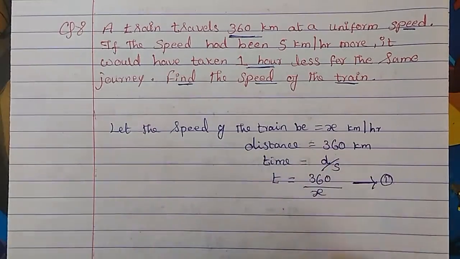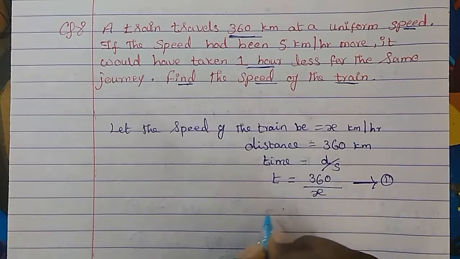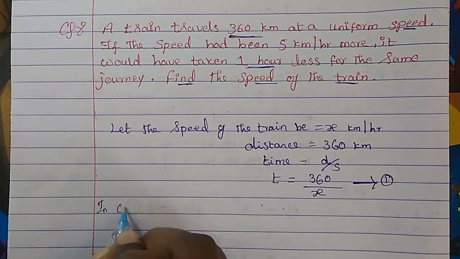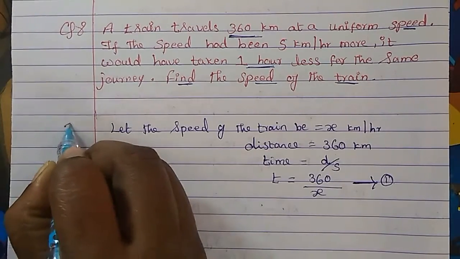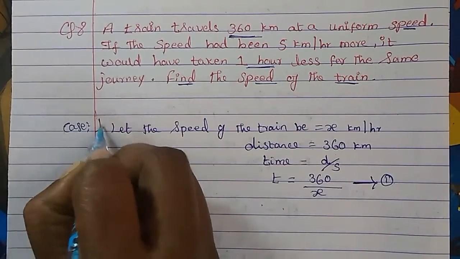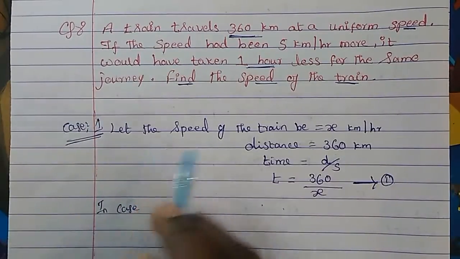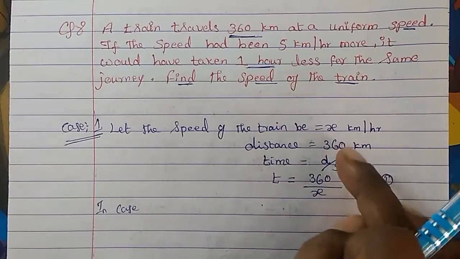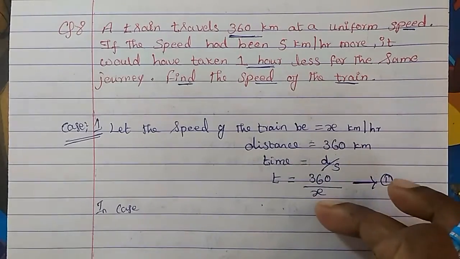So what will the time be for case 2? In case 1, this is the normal speed of the train, and time is the distance divided by the speed.